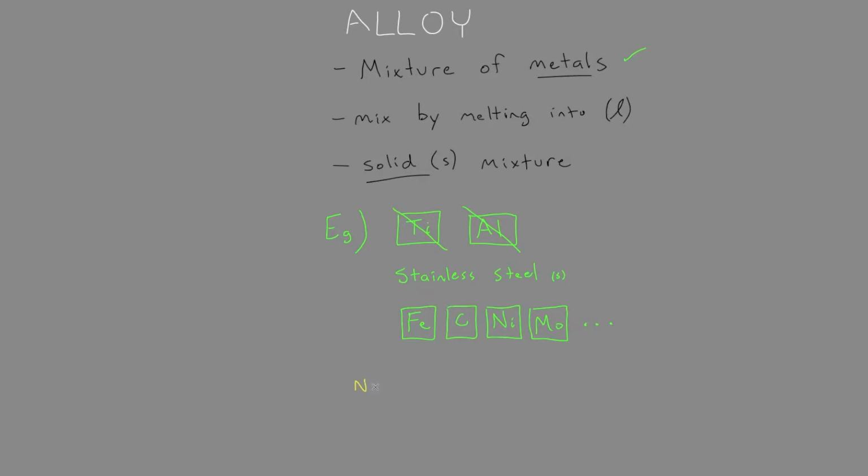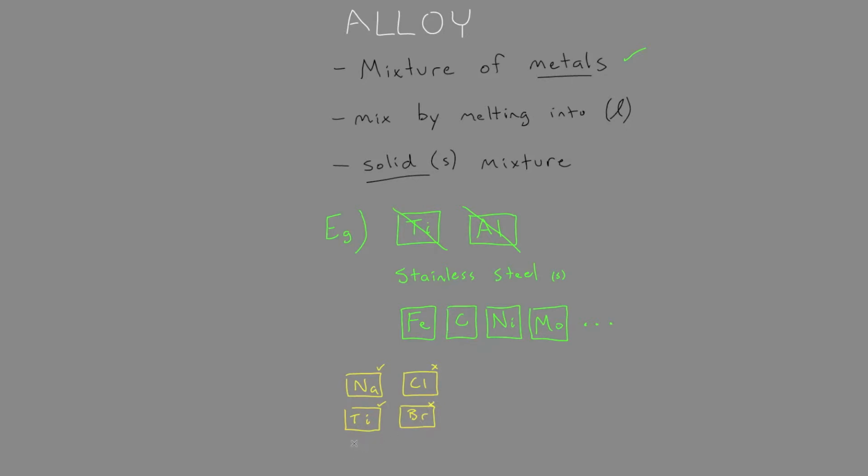This question gives us different options. We have sodium and chlorine. Are these metals? Is sodium a metal? Yes. Is chlorine a metal? No. Chlorine cannot make an alloy. So some other combinations given were titanium and bromine. Is titanium a metal? Yeah. Is bromine a metal? So bromine's a non-metal, so that can't make an alloy.